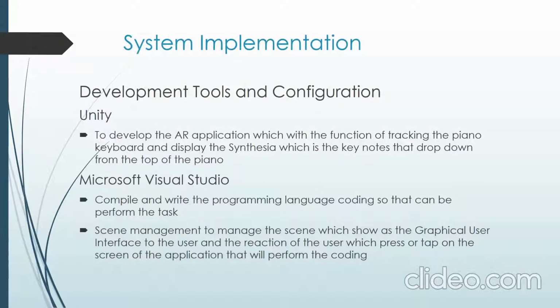For the system implementation, we'll be using Unity. Unity is used to develop the AR application, with the function of tracking the piano keyboard and displaying the Synthesia, where the key notes drop down from the top of the piano. Microsoft Visual Studio is used to compile the code and some MonoBehaviours for Unity.